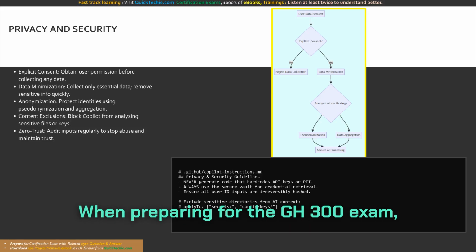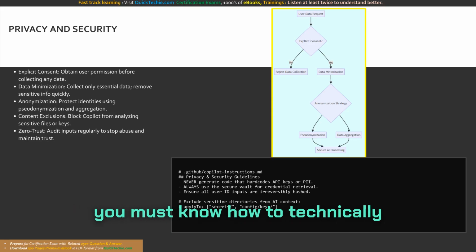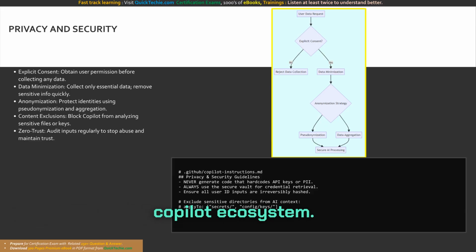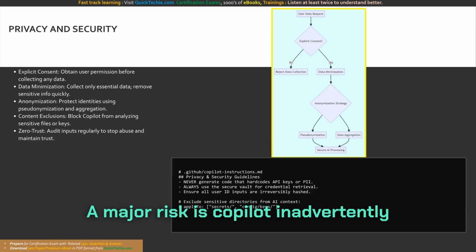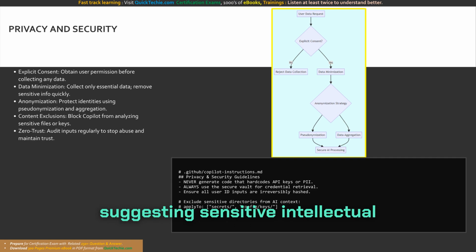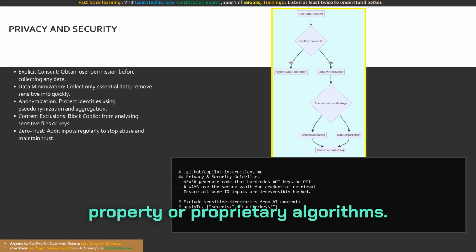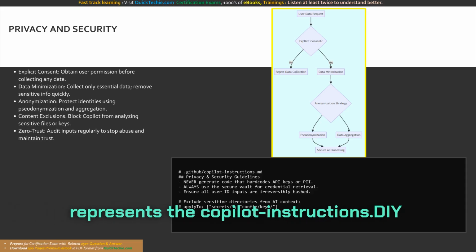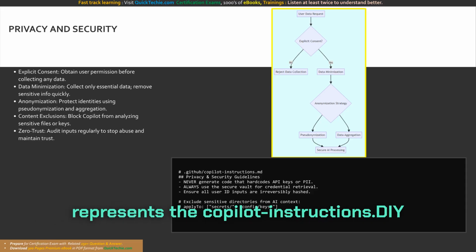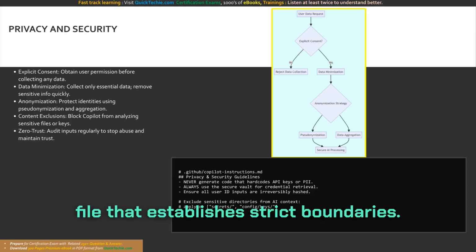When preparing for the GH-300 exam, you must know how to technically enforce privacy and security within the Copilot ecosystem. A major risk is Copilot inadvertently suggesting sensitive intellectual property or proprietary algorithms. The configuration shown here represents a copilot-instructions.md file that establishes strict boundaries.